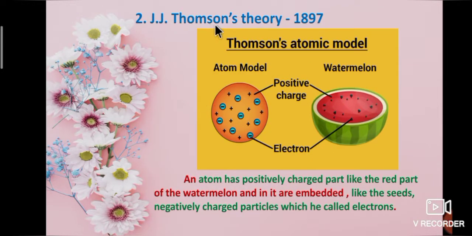Second one, J.J. Thomson's theory. J.J. Thomson proposed the atomic theory in the year of 1897. His theory proposed an atom has positively charged part like the red part of the watermelon and in it are embedded, like the seeds, negatively charged particles which he called electrons.